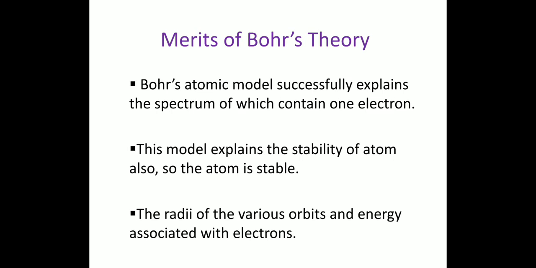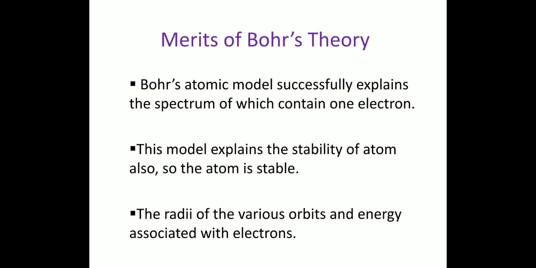The lowest orbit for the electron in the Bohr model is the first orbit, n equal to 1, and the energy of the electron in that orbit is constant. Hence, there is no question of the electron falling into the nucleus.